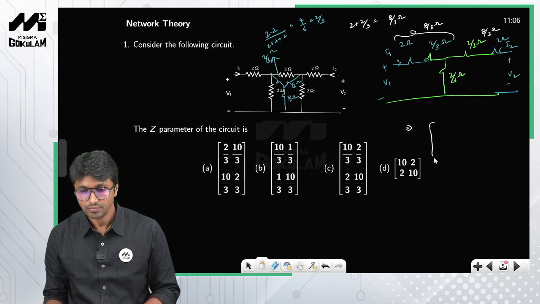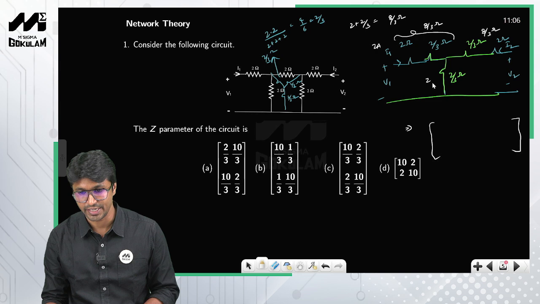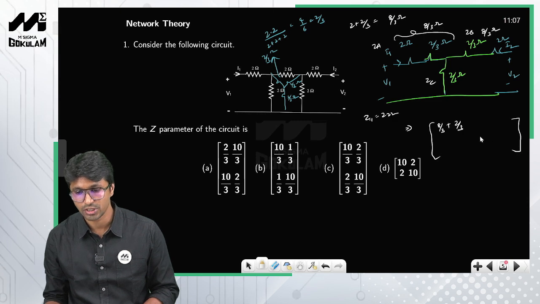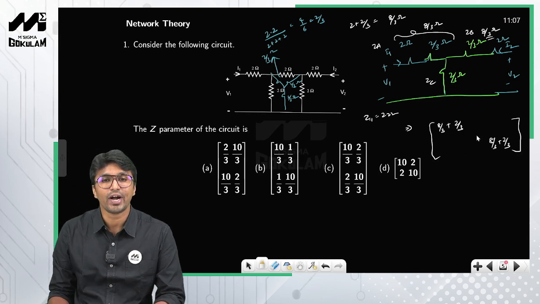Now, how do you write the entries in the Z matrix? If this is ZA, this is ZC and this is ZB, what will be the first entry? Z11 will be ZA plus ZB, that is 8 by 3 plus 2 by 3, which is 10 by 3. What about Z22? This is a symmetrical network, so Z11 will be equal to Z22, so this will also be 8 by 3 plus 2 by 3. What about Z12 and Z21?